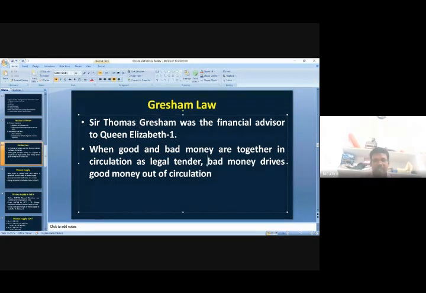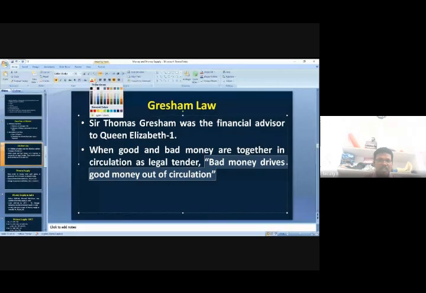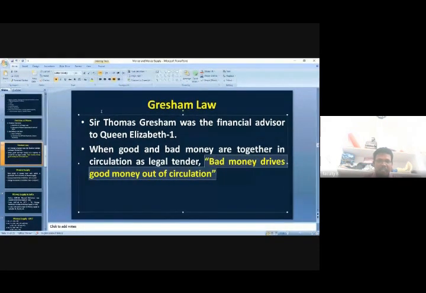What is that statement? Bad money drives good money out of circulation. This is the statement given by Gresham's committee, and it became popularly known as Gresham's law.